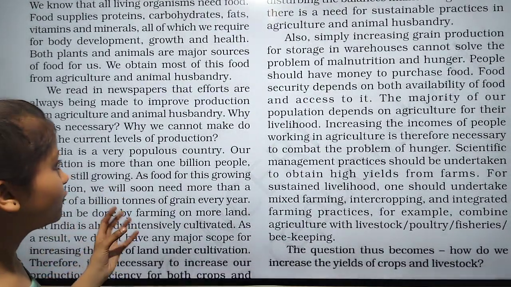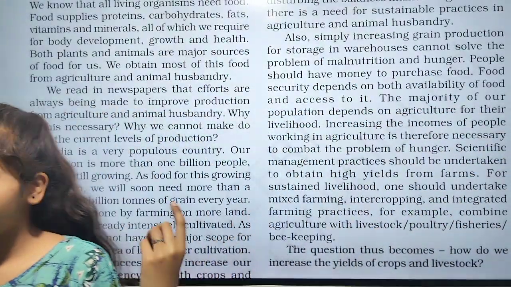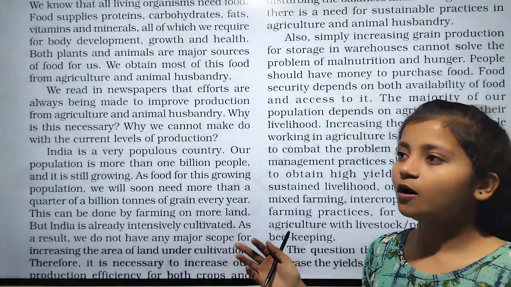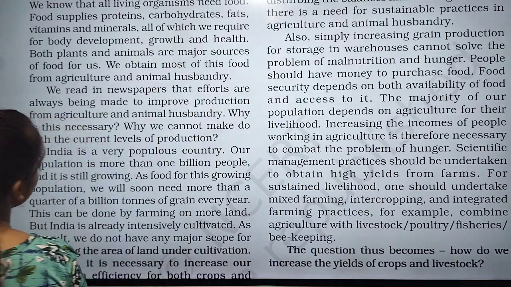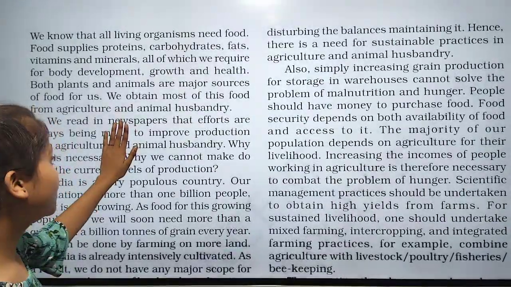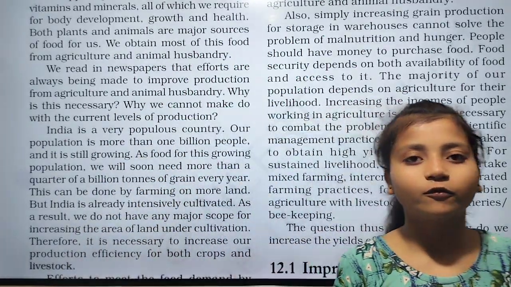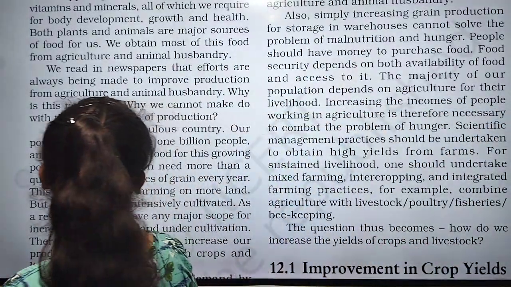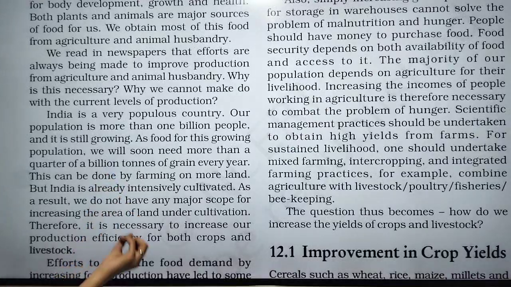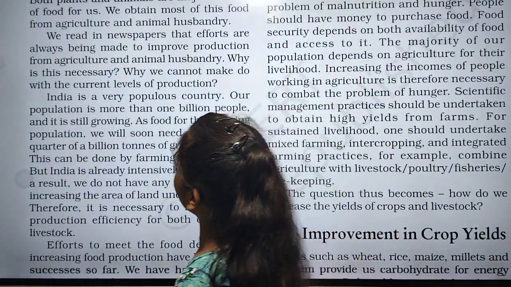We read in newspapers that efforts are always being made to improve production, whether it is animal husbandry or agriculture. It means we read in newspapers that there are many efforts being made to bring improvement in production from agriculture and also from animal husbandry. Why is this necessary? Why is it necessary to improve the production? And the next question is why we cannot continue at the current levels of production.